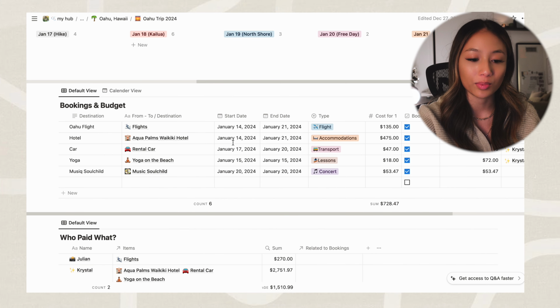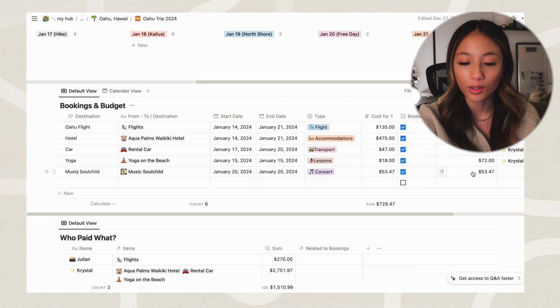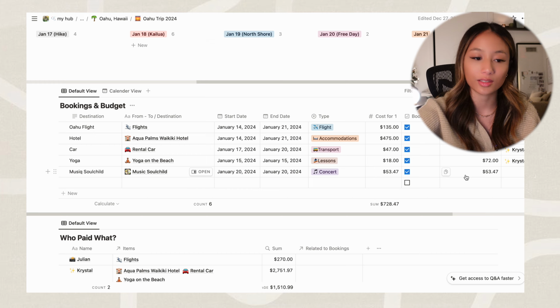And then obviously in the bookings and budgets, you can see like, okay, we're going to a concert, we had to pay for a rental car, how much was that per person and how much was it total. So I like to just keep track of that stuff, and it's helpful to have Notion here to do that.